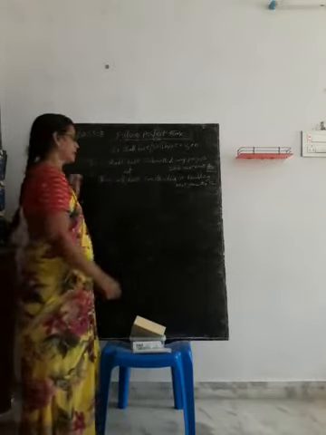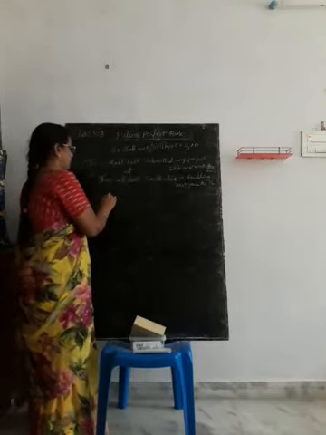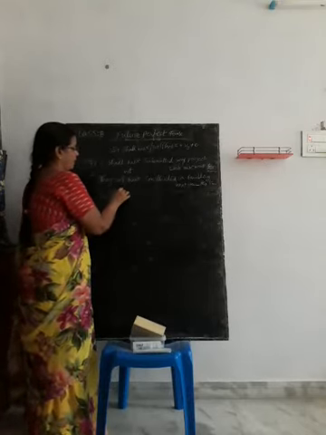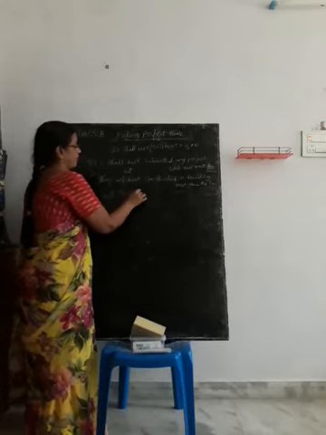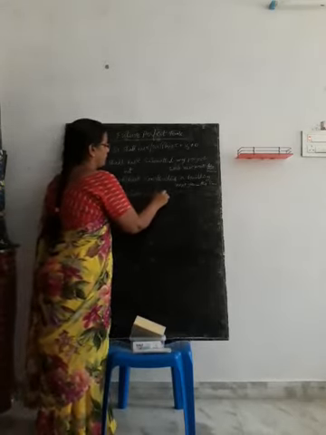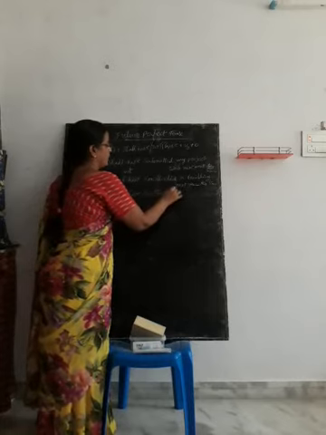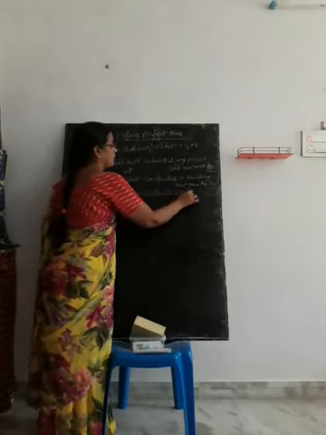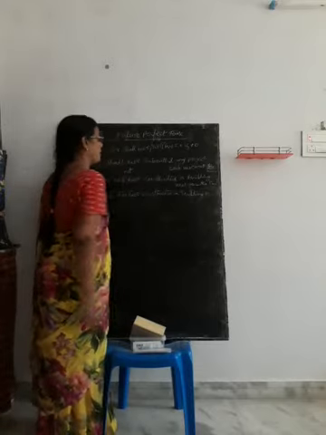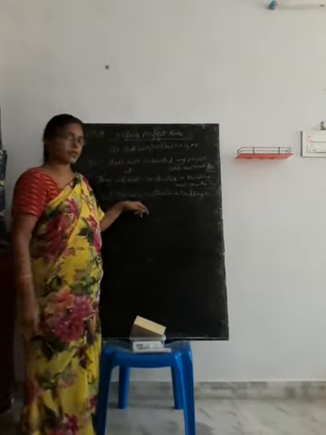To make interrogative sentences: will they have constructed a building next week, next month, next year this time? Will they have constructed a building?